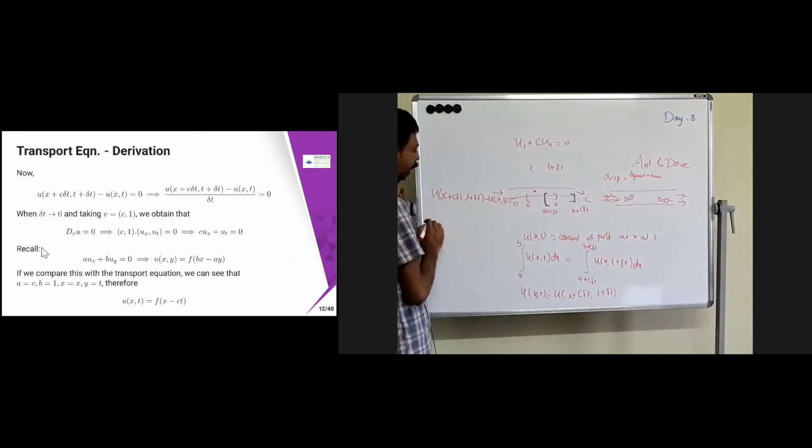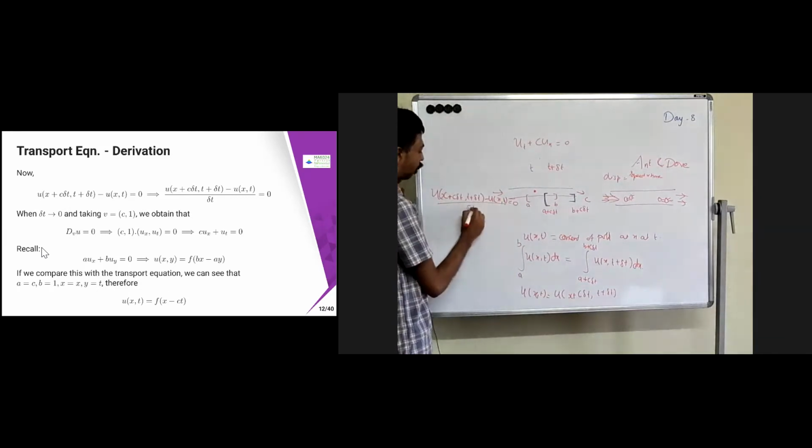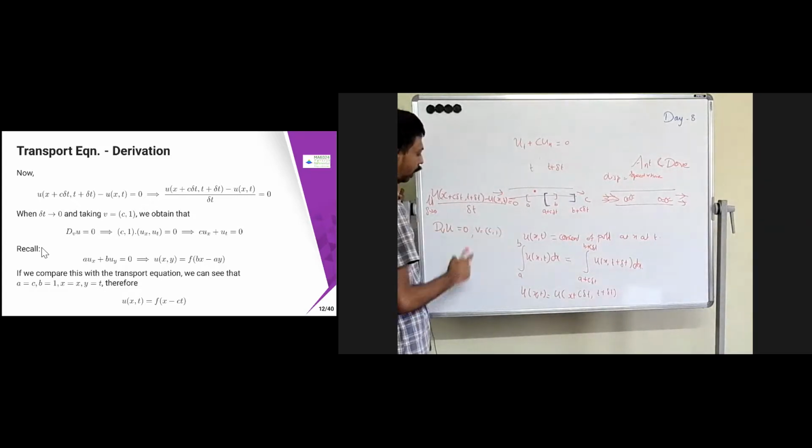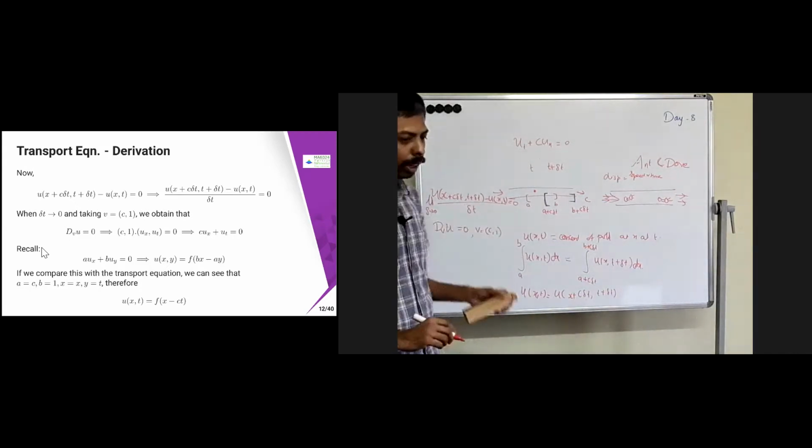Now I divide the whole thing by delta t and let delta t tend to 0. Then this is nothing but the directional derivative along v of u equal to 0, where v is nothing but c comma 1. That means it is nothing but v dot del u, which you have seen. So D v u equal to 0 is the equation which we have.